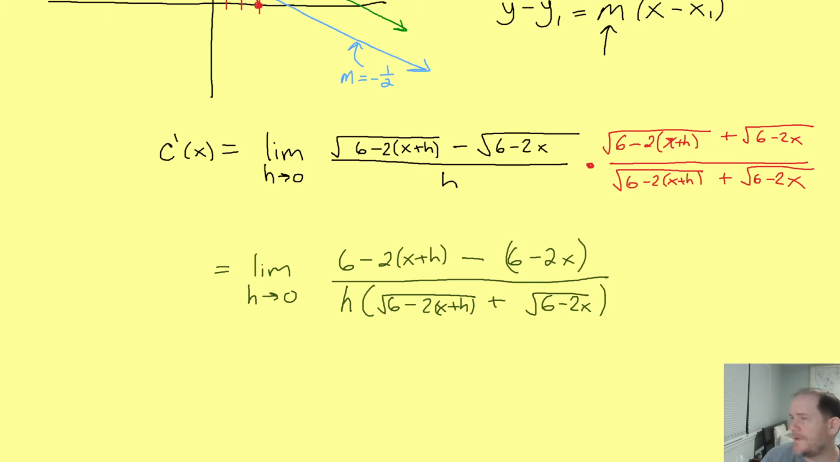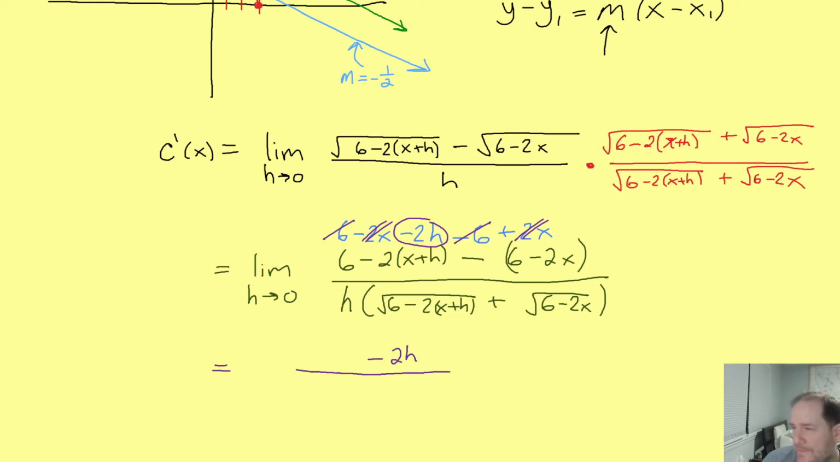All right, I'm going to be a little lazy again, but upstairs we're looking at a 6 minus a 2x minus a 2h minus a 6 plus a 2x. And what usually happens again, we see everything that doesn't have an h in it cancels out. The 6 cancels with the 6. The negative 2x cancels with the positive 2x. But we see we still have that negative 2h. So we bring that down, and that is now the only thing left in our numerator.